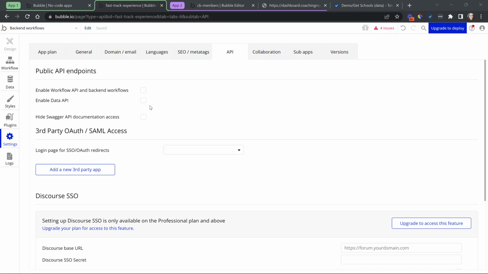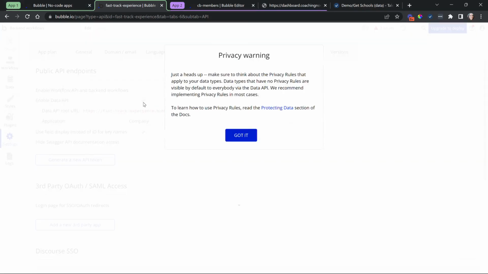Let's start with the data API. When I check this box, I've now exposed the database to the API. When it's unchecked, nobody can get access to it via API, okay? Turning it on, Bubble is going to show this pop-up to remind me, hey, you need to implement privacy rules to have more granular control over the security around the data types. This is very important. Privacy rules have a big impact on whether things are accessible or not via API. Just turning on that checkbox should not be enough. You need to think about your privacy rules as well. We are going to look at some examples here. So I'm going to close this for now.